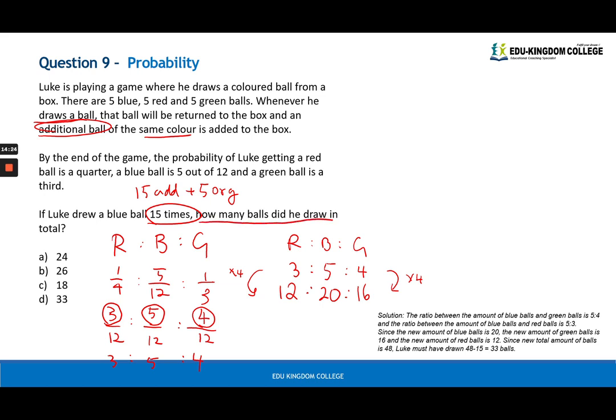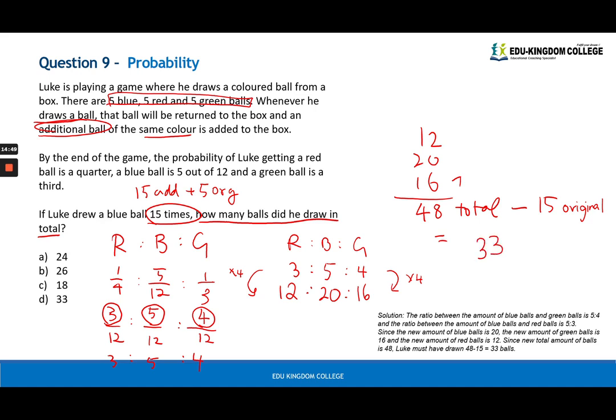We want to find how many balls he drew in total. So what that means is we're going to add everything up. 12 plus, let's do here, 20 plus 16, you get 48 total. And don't forget to minus the 15 original balls, 5, 5, 5, okay? And that gives you a total of 33, option D. Hopefully that makes sense. That's a pretty good question. Please look at the solutions if you need more information.